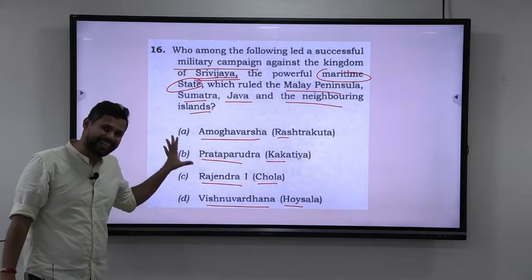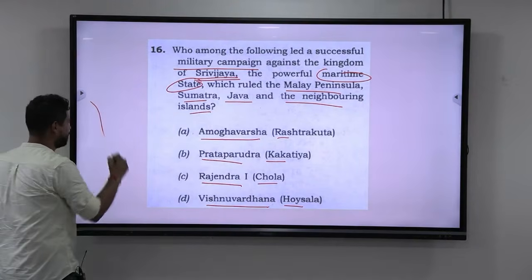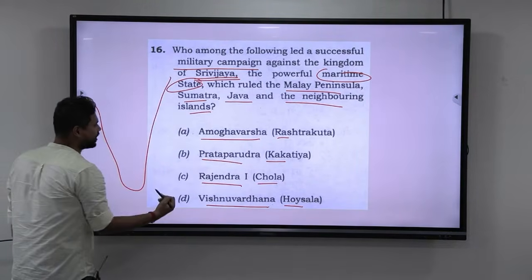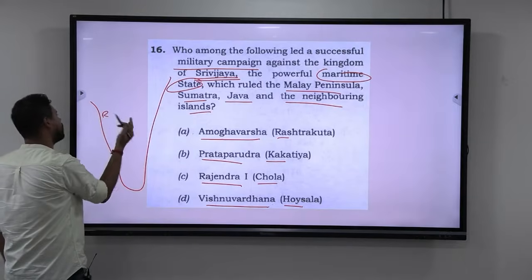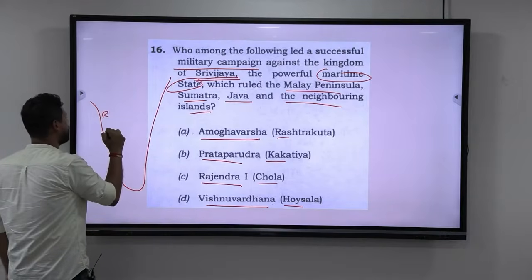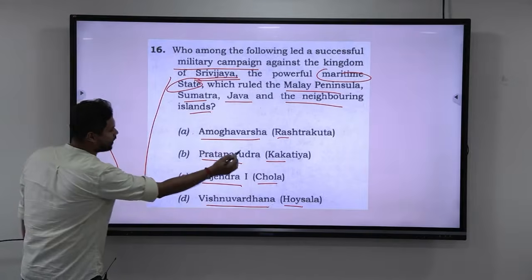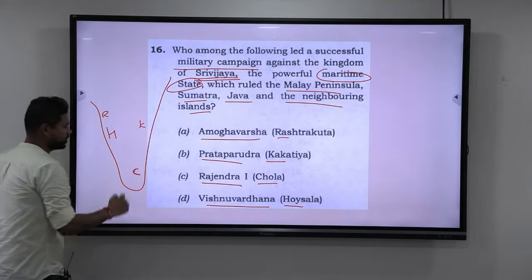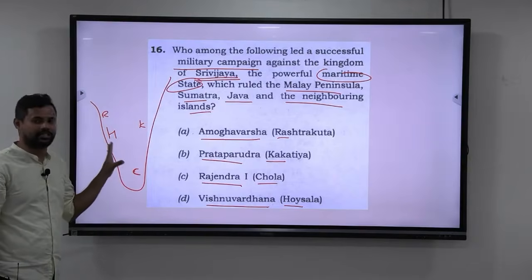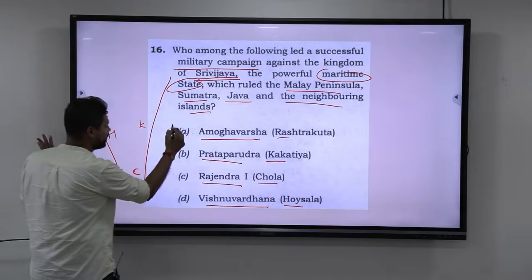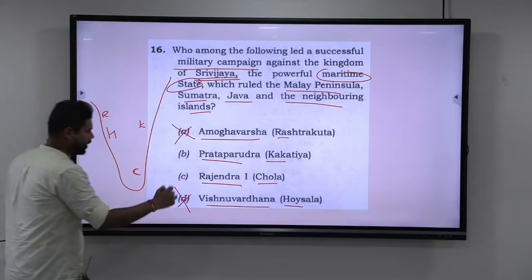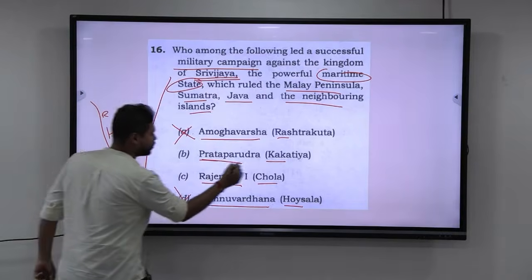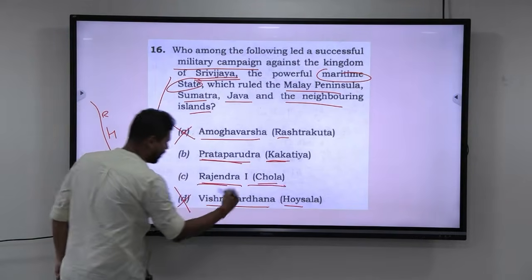If you have the spatial sense of these dynasties, if you take India, these were all southern kingdoms. Rashtrakutas and Hoysalas were on the western side, Kakatiyas and Cholas were on the eastern side. So just with this spatial sense, you should know that two of these cannot be correct. So we are left with Prataparudra of Kakatiyas and Rajendra I of Cholas.